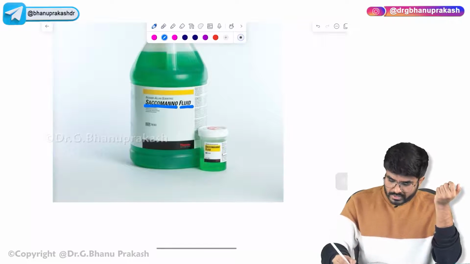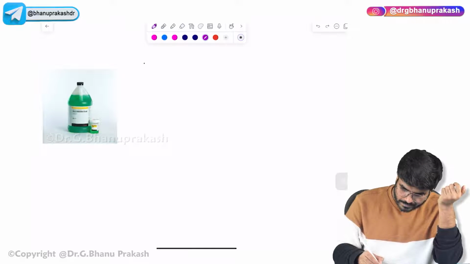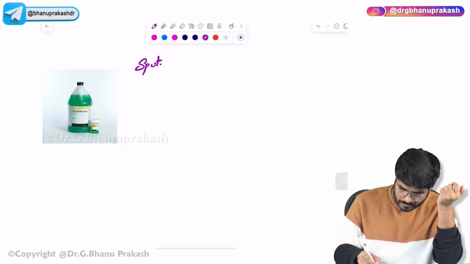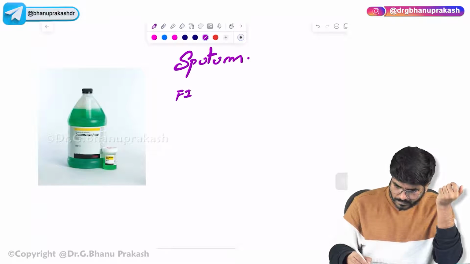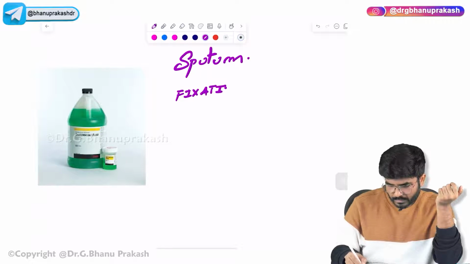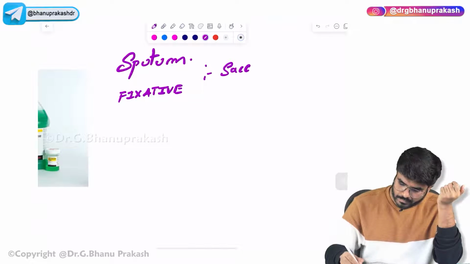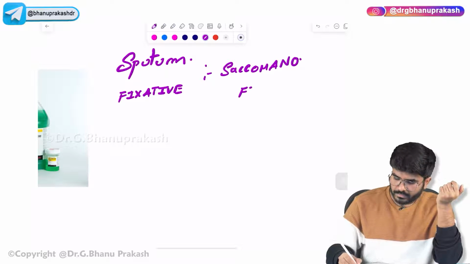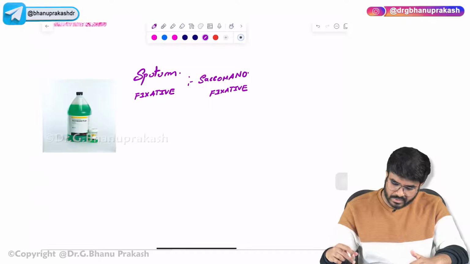Saccomanno fluid, or the Saccomanno fixative. The sputum fixative is called Saccomanno fixative. This is also a question which was asked in the previous exams.